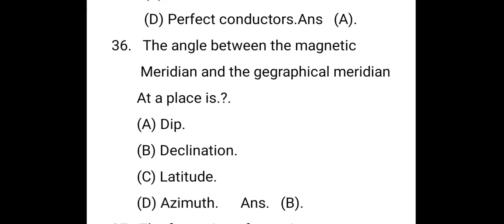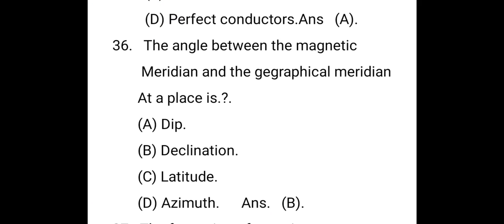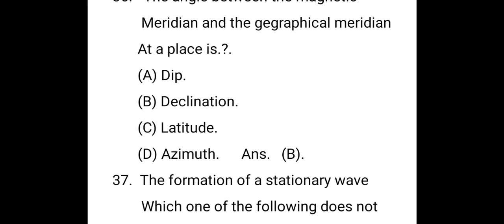The next question. The angle between the magnetic meridian and geographical meridian at a place is, the right answer is known as declination. The declination means the deviation of the compass from true north; this angle is called declination.